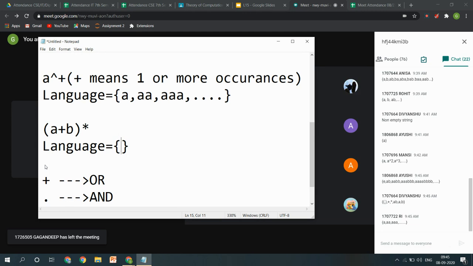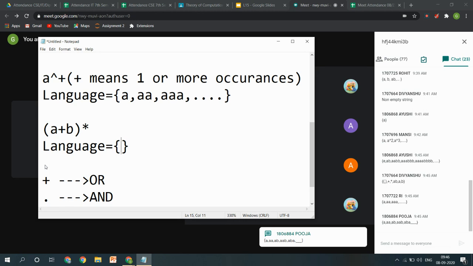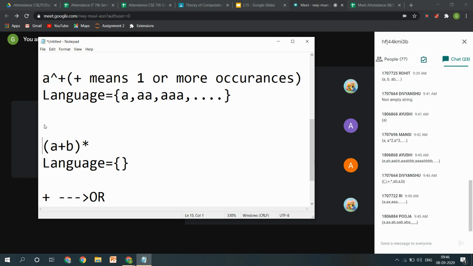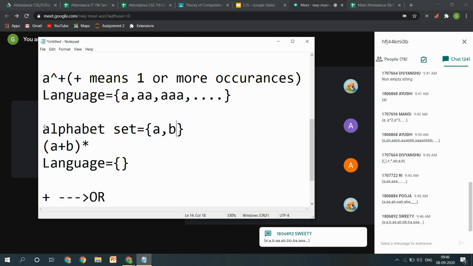Okay, Divyanshu, there is some confusion with you. These are just the operators, these are not our alphabet. The alphabet set we have is A and B. We will be having our language in these terms only, in terms of A and B.